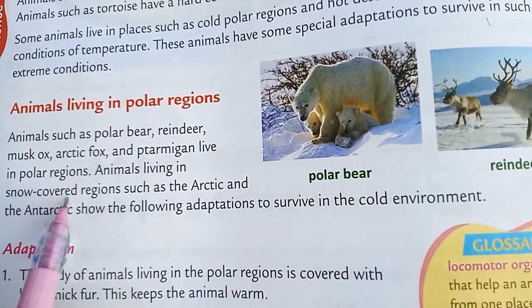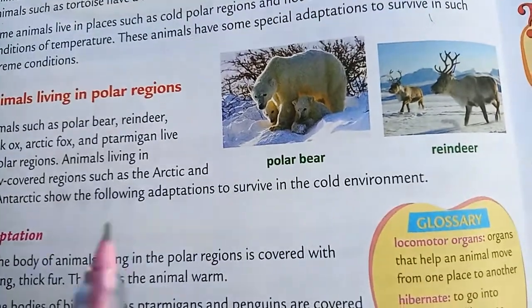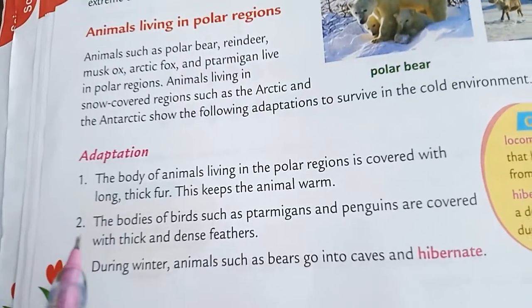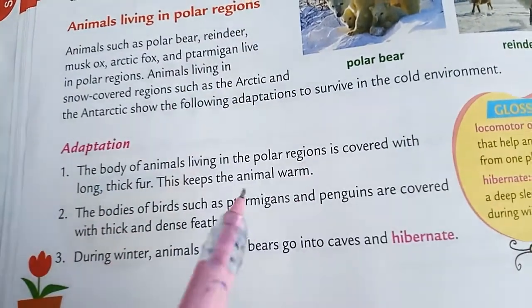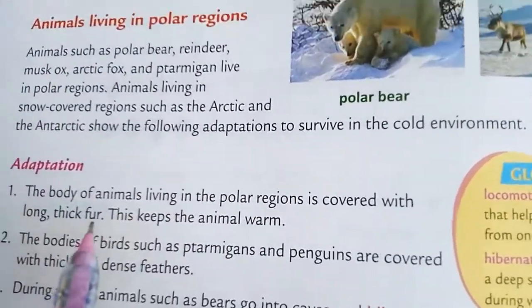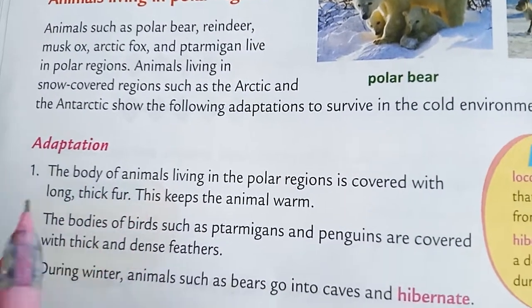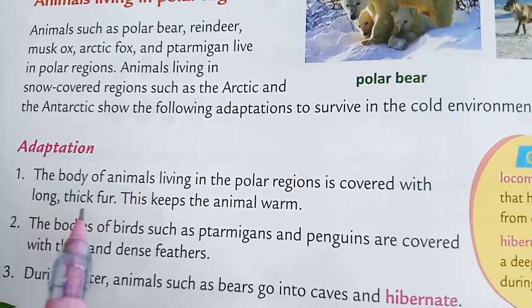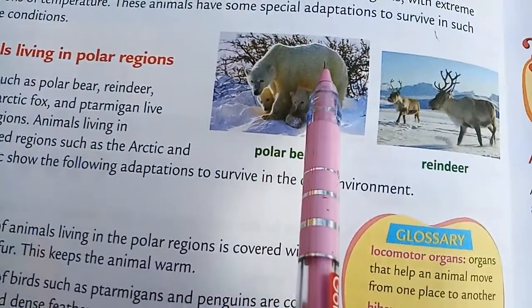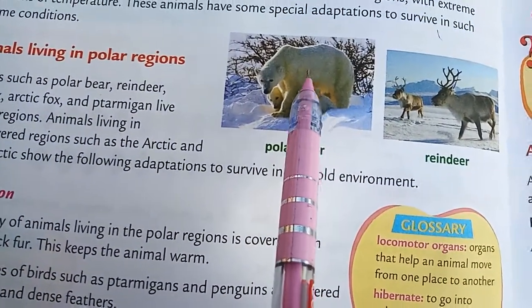Animals living in snow covered regions such as Arctic and Antarctic show the following adaptations. Let us see now what adaptations are developed by the animals living in polar regions. The first one is the animals develop a thick fur for protecting them from the severe cold. Already I told you the polar bear has thick fur, which protects it from huge cold.